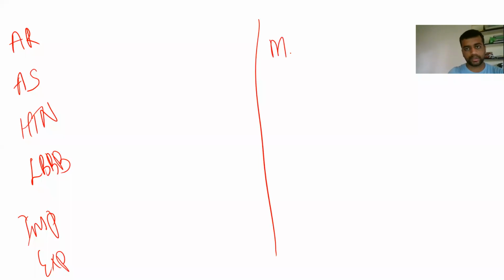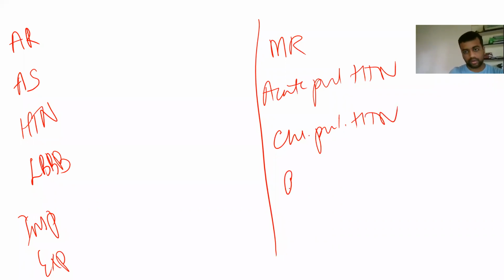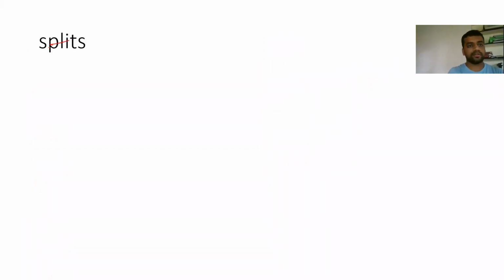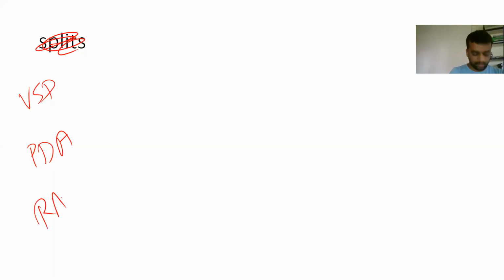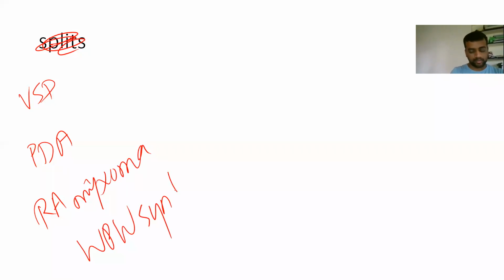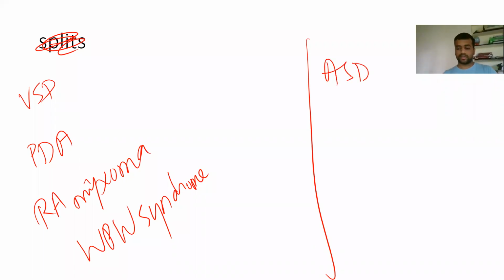Then MR, then acute pulmonary hypertension, then chronic pulmonary hypertension, then RBBB, tricuspid regurgitation, then VSD, then PDA, then RA myxoma, WPW syndrome, and lastly ASD. So these many conditions we will discuss now.